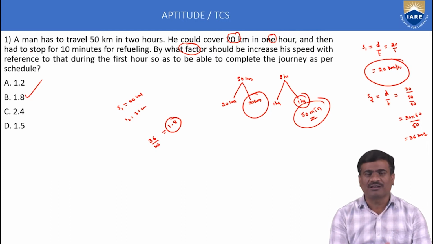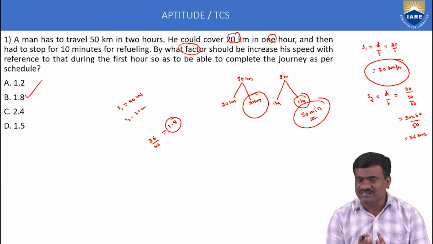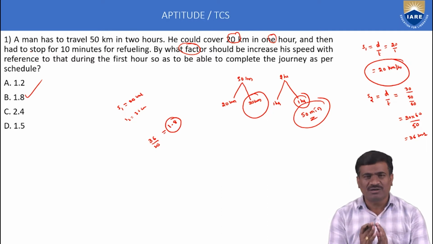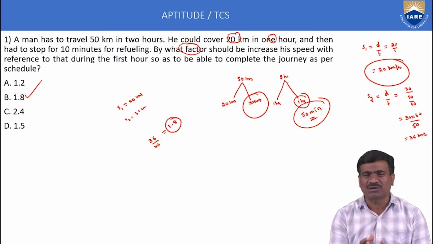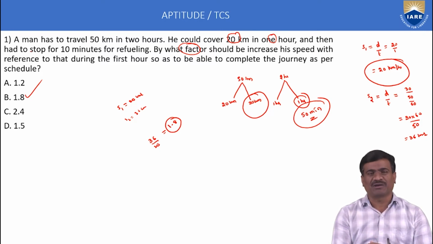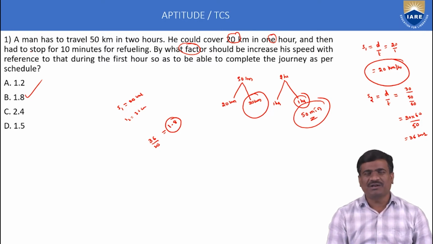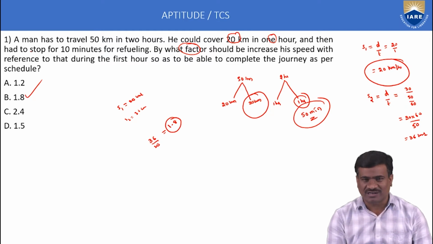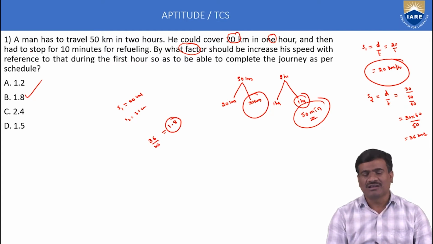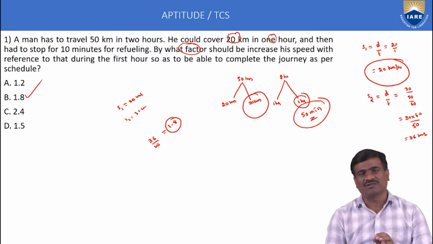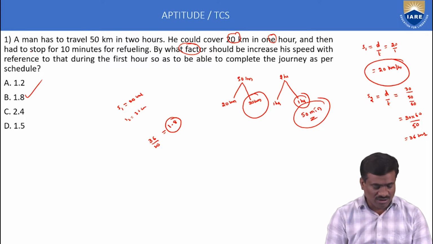Level of difficulty, foundation course, basic to average level. This is very, very important. Time, distance and speed, just prepare the application of the topic. Here important, speed is equal to distance by time. Second, conversion: distance in kilometers is given, time convert into hours. We know that minutes convert into hours by dividing by 60. Okay, right.